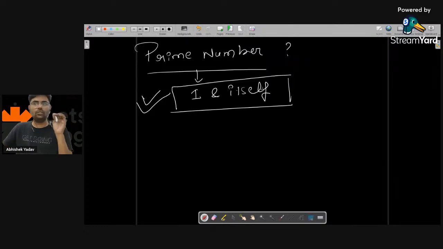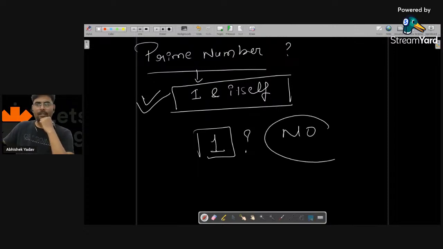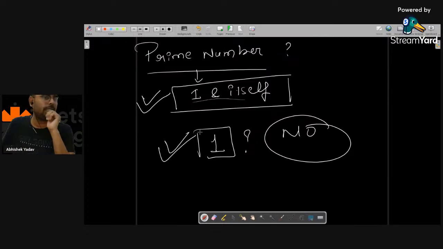Let's ask those who are saying the number that is divisible by one and itself is a prime number: can you guys tell me, is one a prime number or not? According to your definition, is one a prime number or not, guys? Please write in the chat. Correct? So according to your definition, this number should be a prime number, right?